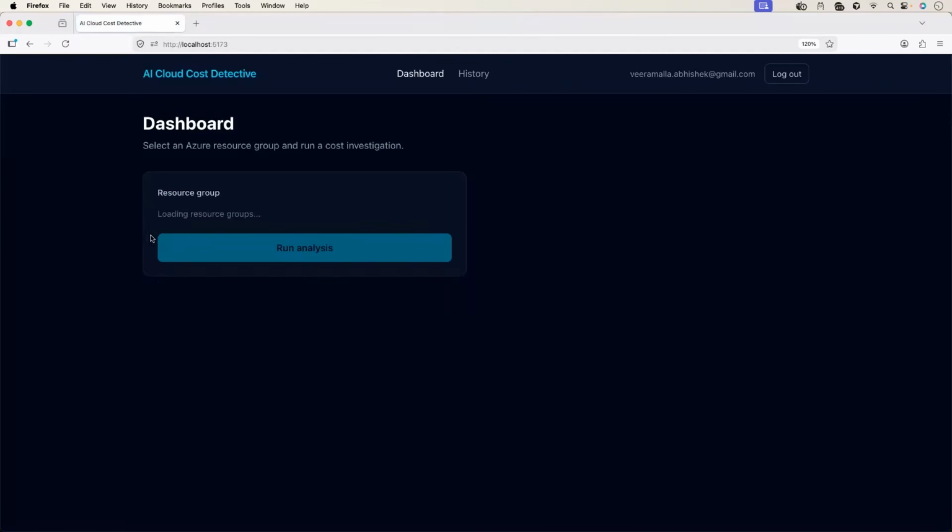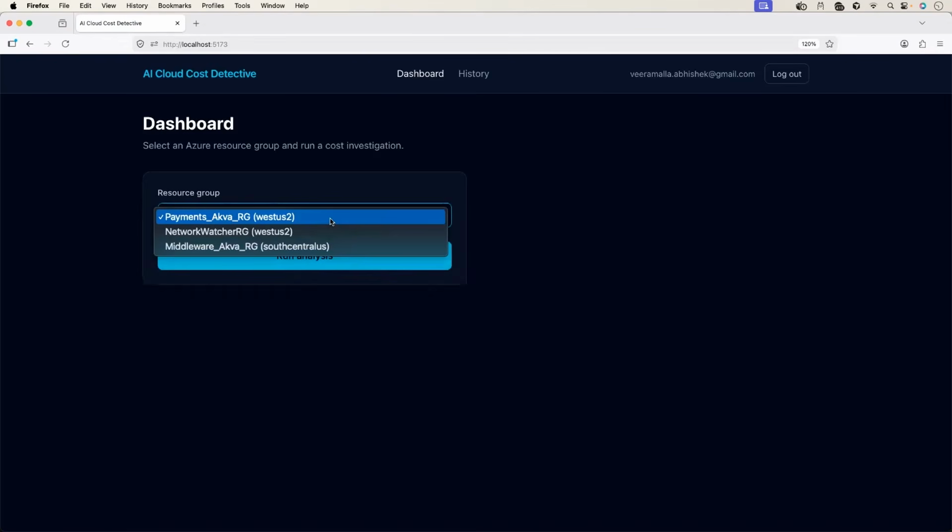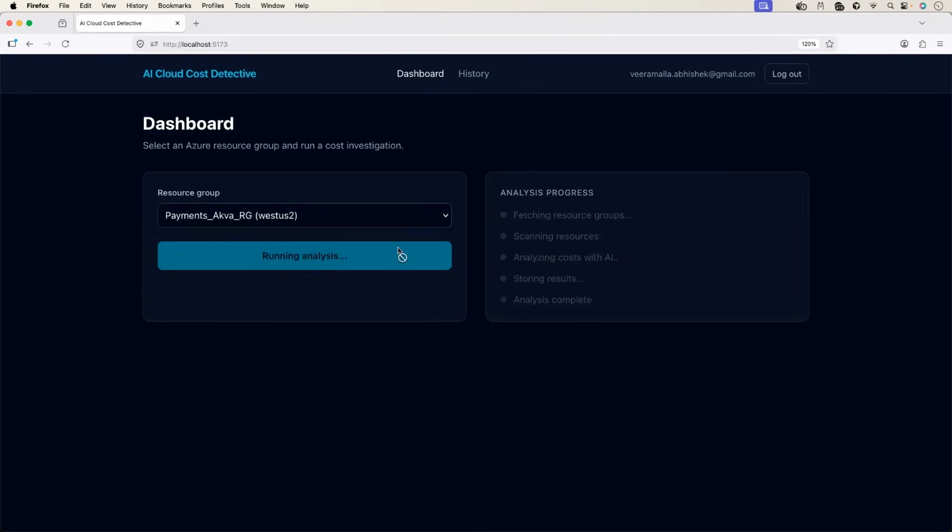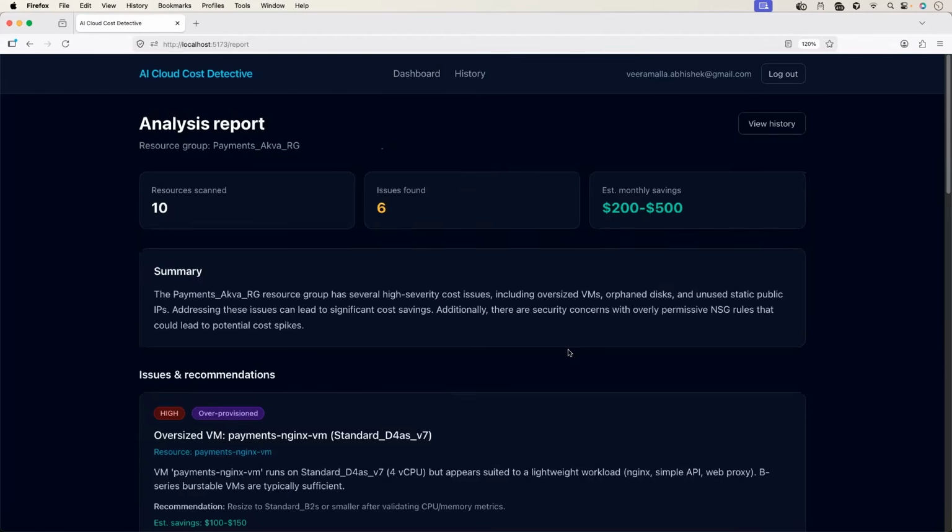I'll refresh. I'll select the resource group again. Payments, run analysis. Perfect. So it started running the analysis. Analysis is in progress. Fetching the resource groups, scanning the resources, analyzing the cost with AI, storing the results, and analysis is complete. Okay, it took like 10-15 seconds, but I can see this is the analysis report.